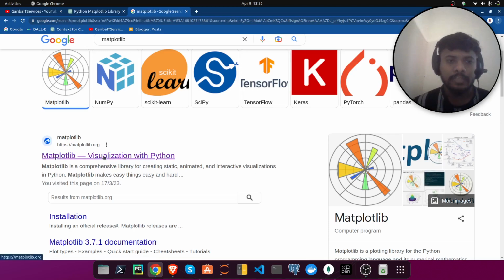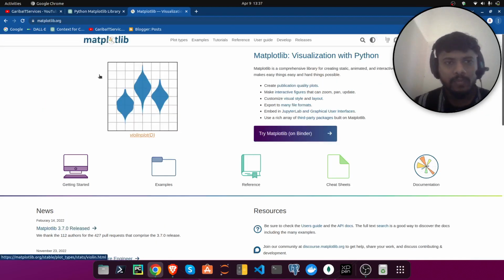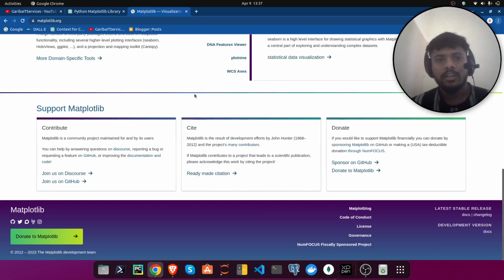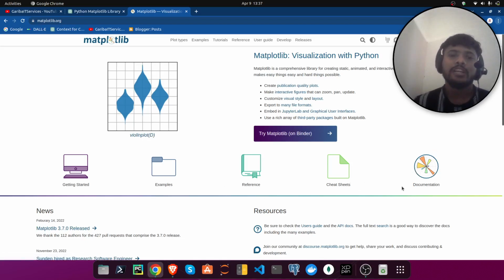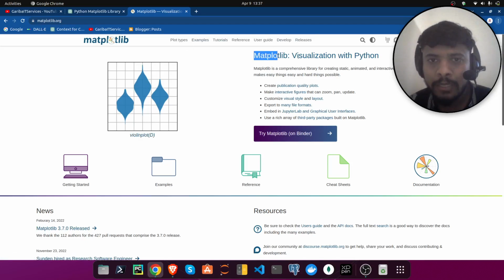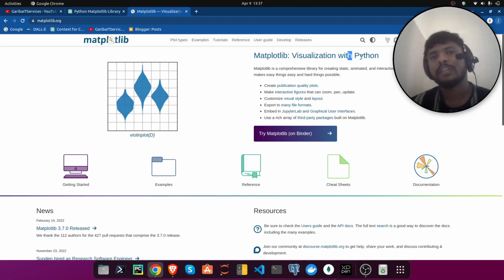Okay, so let's explore this library first. This is our interface, the first graphical user interface of this library. Here you will get getting started, examples, reference, cheat sheet, and also documentation. We always consider this documentation. So from here, Matplotlib is visualization with Python, meaning in the Python language and the data science community, we mostly use Matplotlib for visualization.